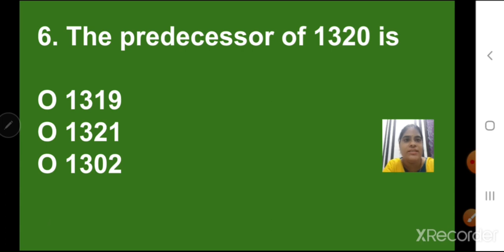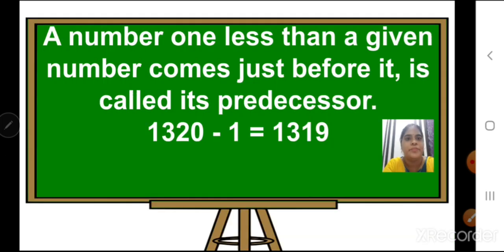Next question is question number 6. The predecessor of 1320 is. Now predecessor is your before number. A number one less than a given number, which comes just before it, is called its predecessor. That means the before number. For finding the before number, we subtract 1.